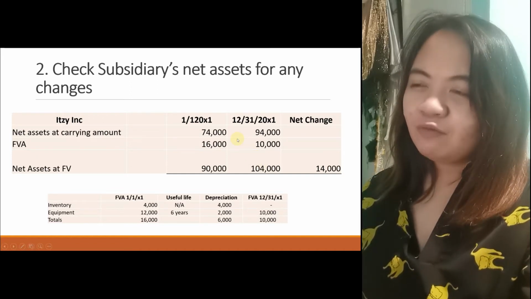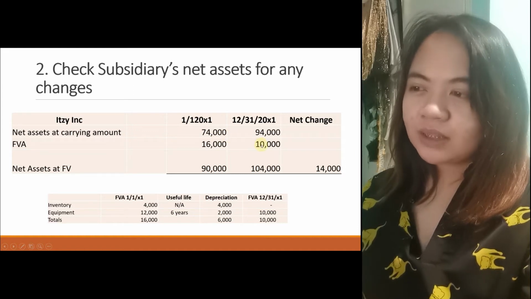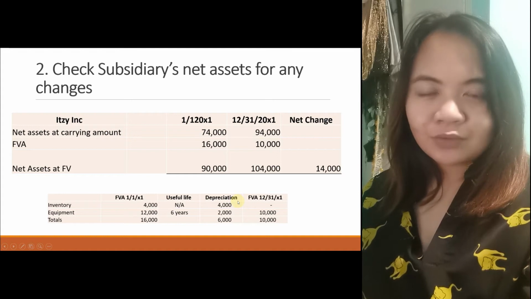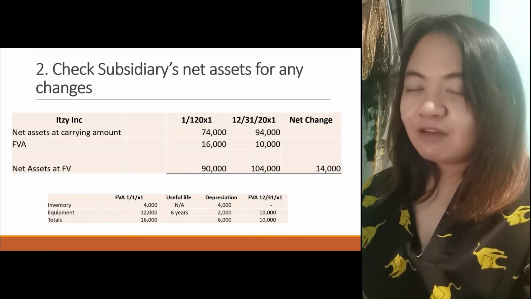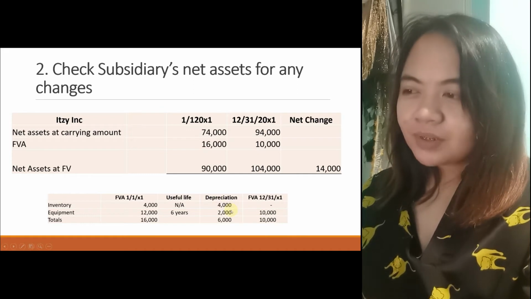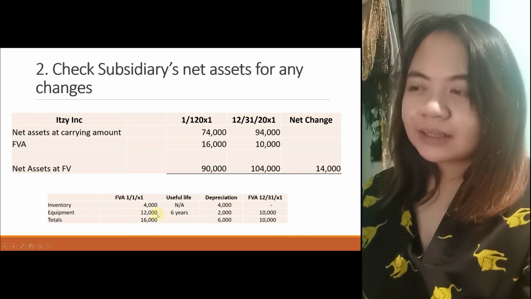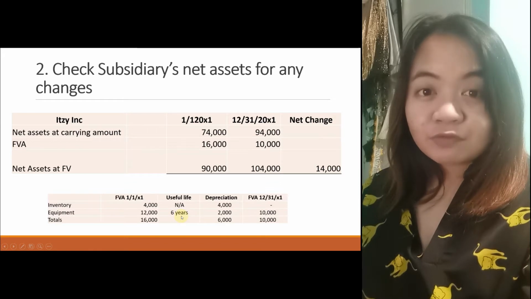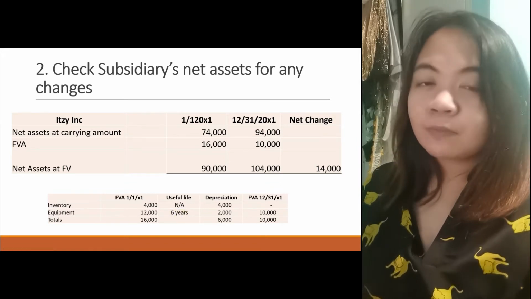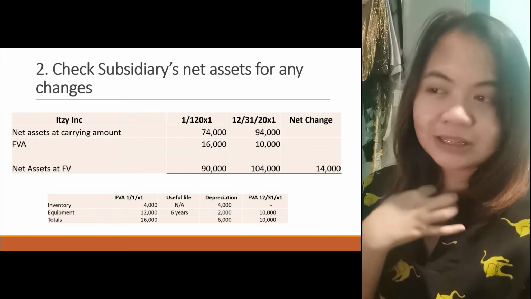How did we arrive at the FVA at 12/31/20X1? The same: the inventory was all consumed, so the 4,000 FVA is worth 4,000. Then the equipment had a 6-year useful life, so we just account for the depreciation. 12,000 divided by 6, the annual depreciation is 2,000.